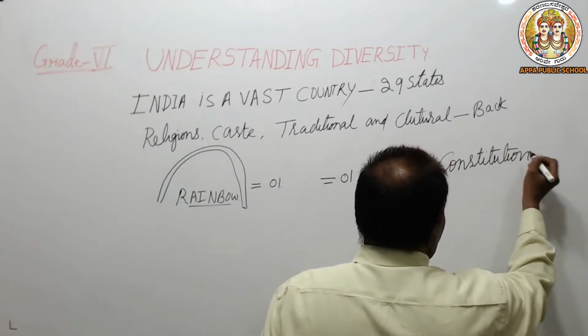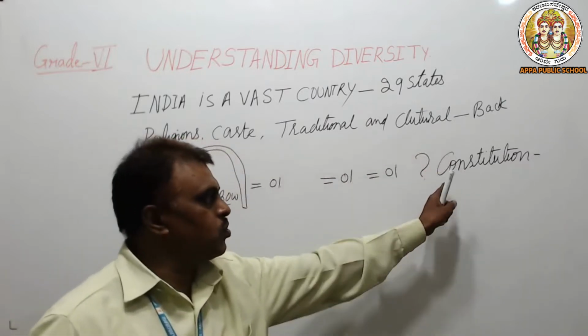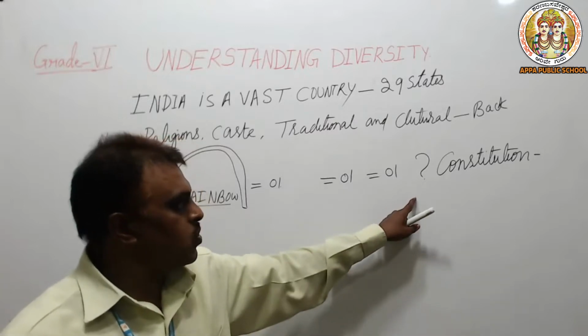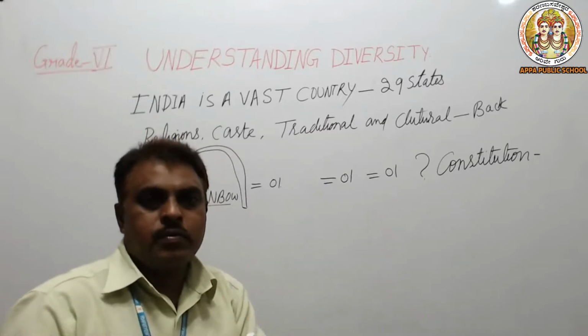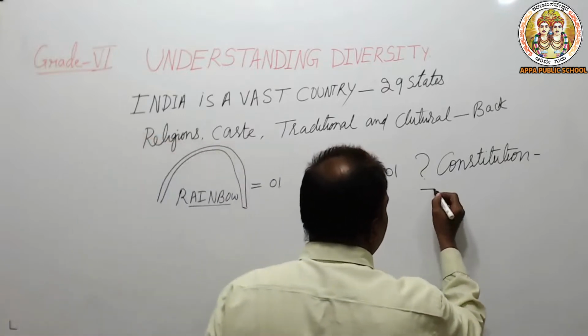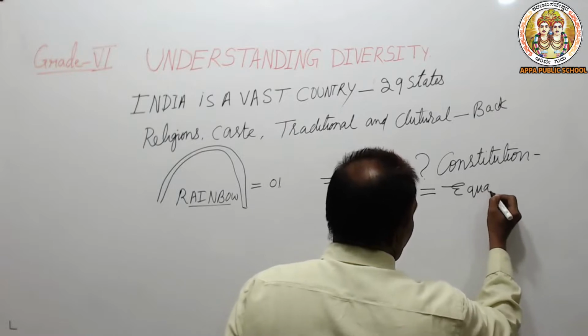We are tied with the Indian Constitution. How are we tied? All are given equal rights.